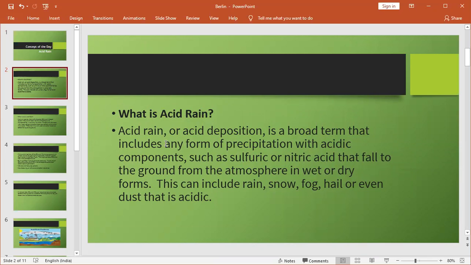What is acid rain? Acid rain, or acid deposition, is a broad term that includes any form of precipitation with acidic components, such as sulfuric or nitric acid, that fall to the ground from the atmosphere in wet or dry forms. This can include rain, fog, snow, hail, or even dust. So acid rain has two forms, wet and dry.